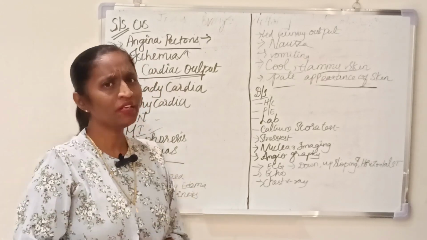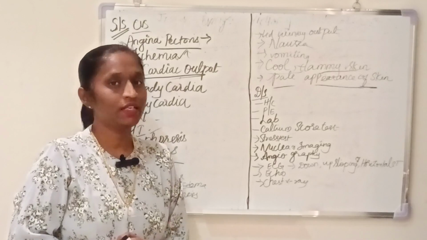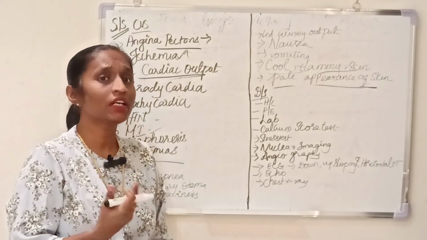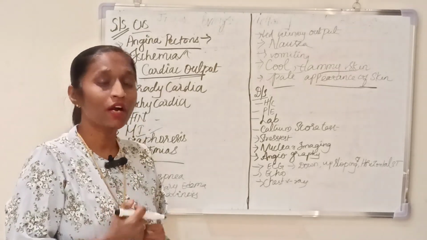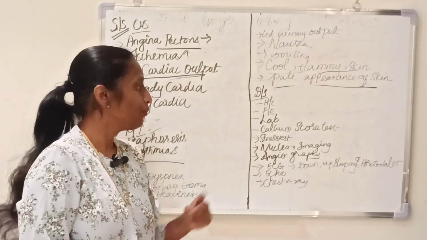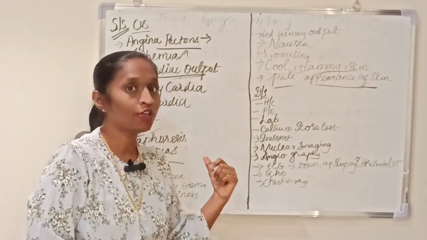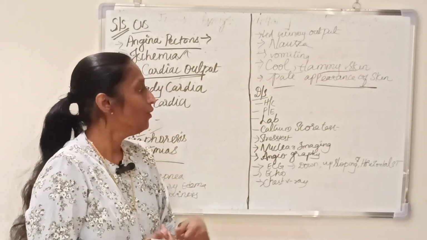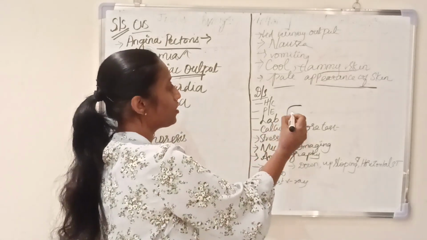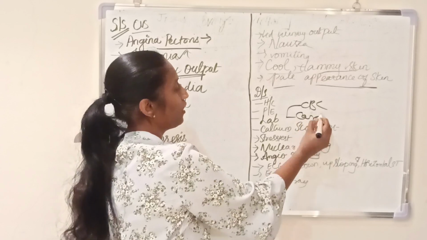When you come to the diagnostic studies or diagnostic evaluation of coronary artery disease, first and foremost is history collection. When we are doing history collection, we have to find out the risk factors, modifiable and non-modifiable. The next one is physical examination, which we do in order to find out the clinical signs. And then lab investigations. In the lab investigations, we are doing the CBC as well as the cardiac enzymes.